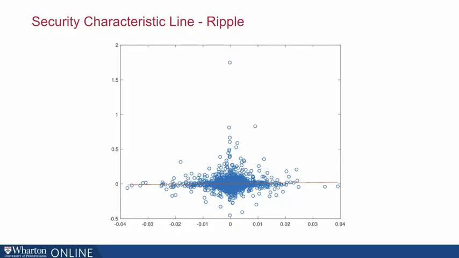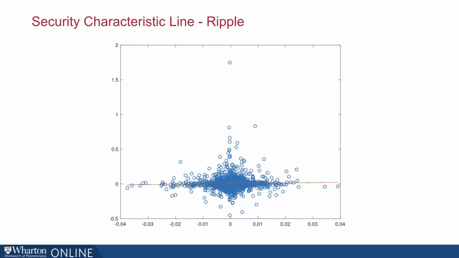Now, the way we can measure the beta is by taking a scatter plot of the returns on, say, Ripple, the cryptocurrency, or any cryptocurrency, and on the market. So here's a scatter plot where we have points that correspond to daily returns on the S&P 500 and on Ripple. Ripple returns are on the y-axis, S&P 500 returns are on the x-axis.